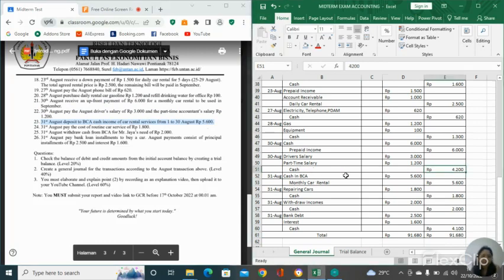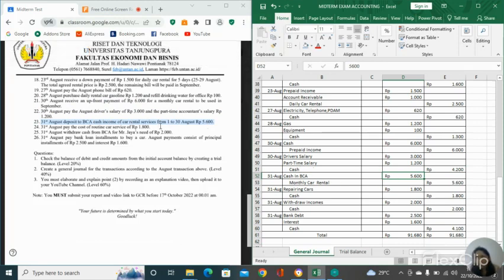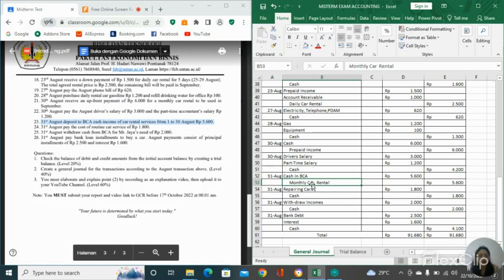So in the debit 5,600 rupiah, and because it's car rental service from 1 to 30 August, it means that it's monthly. So we put that monthly car rental. Monthly car rental counts as equity, and every time equity is increased, it's going to be in the credit.